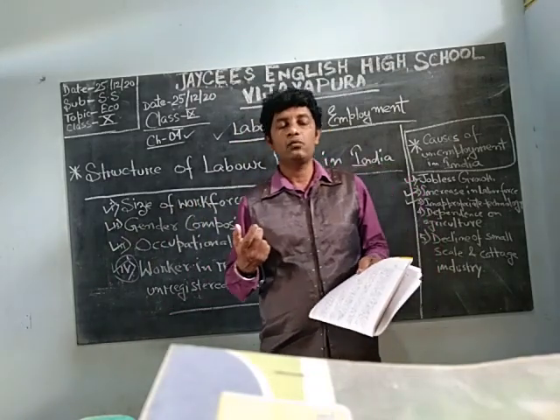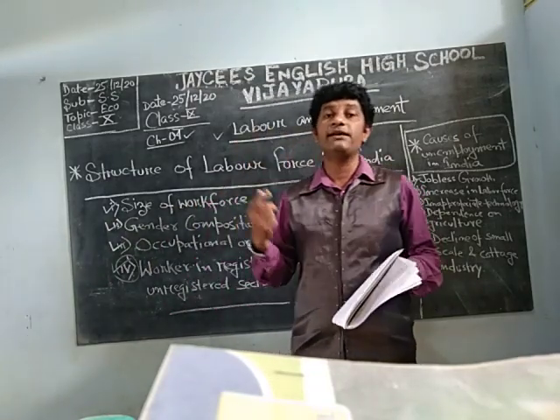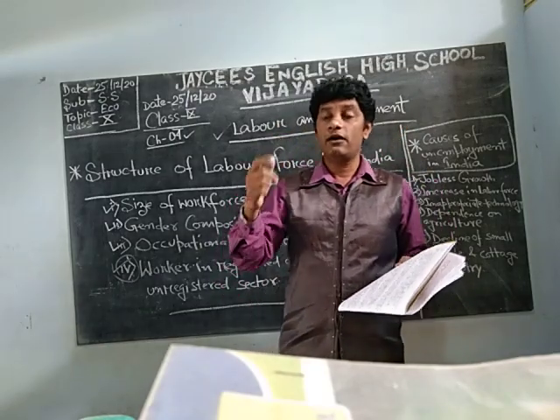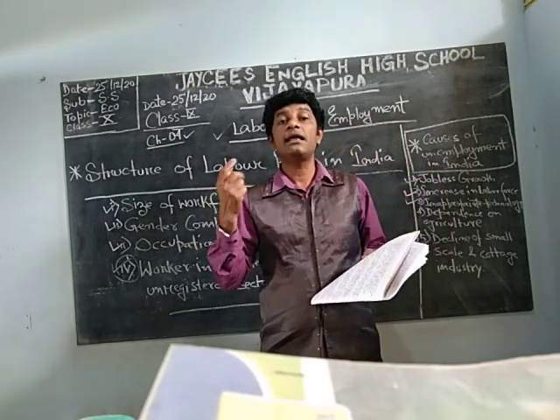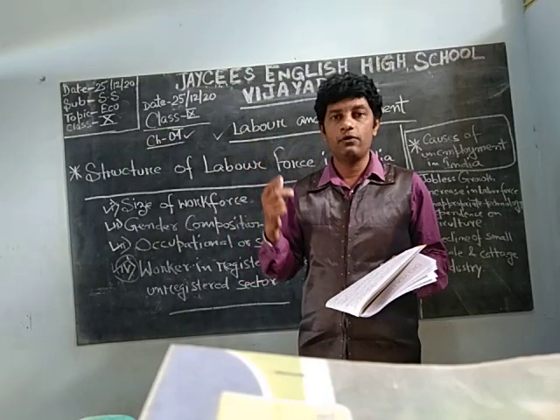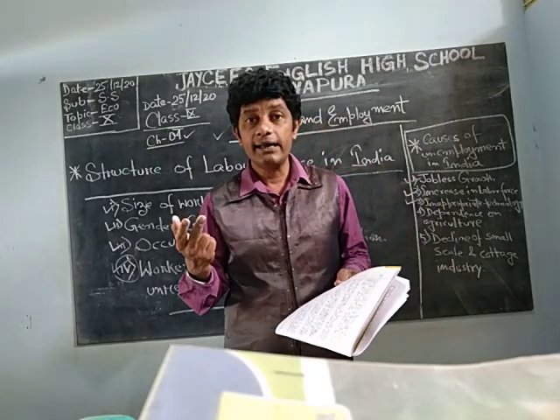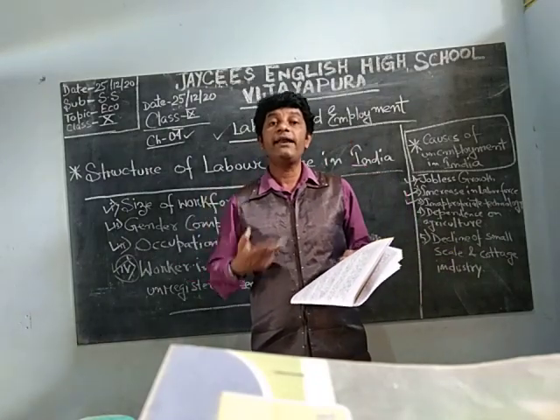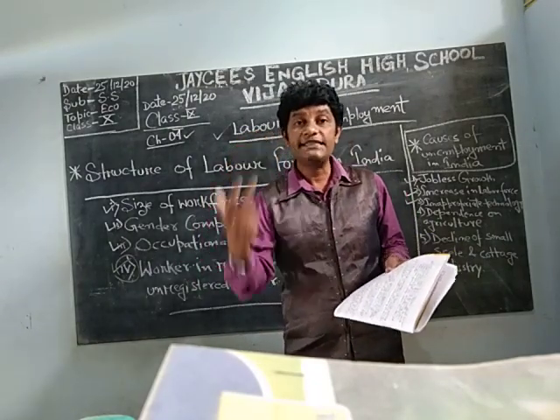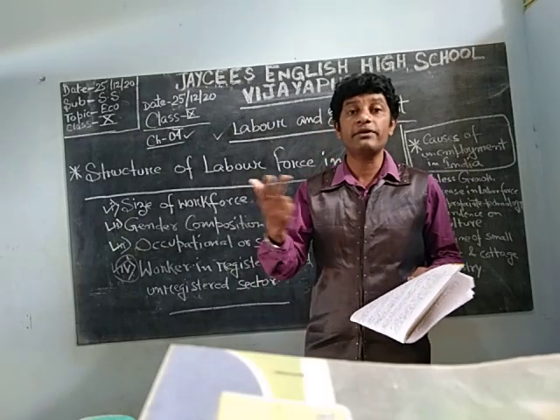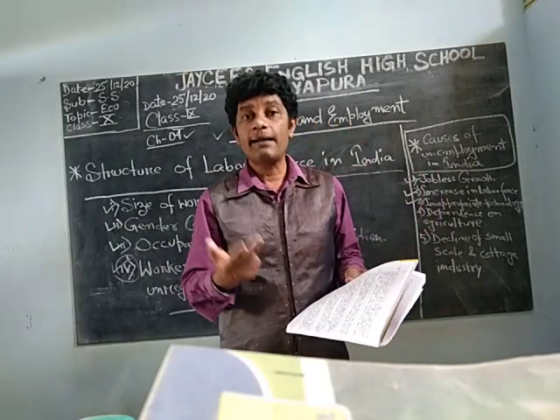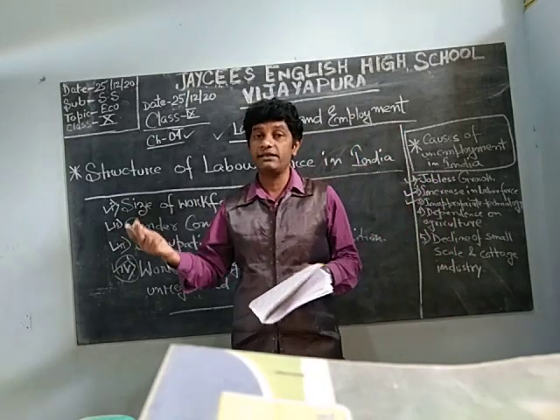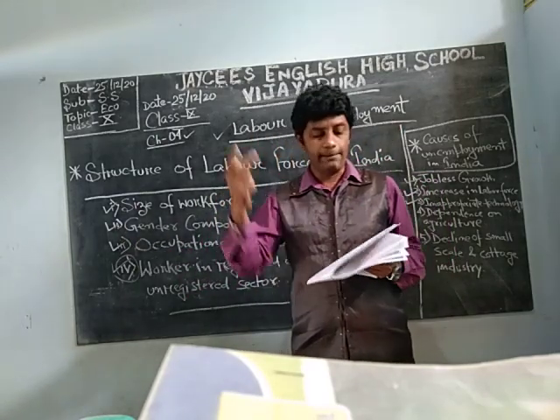Suppose previously we used the jute rope to tie something. Nowadays the synthetic rope has come, which is very cheap compared with the jute. So those persons who are working for the small scale industry or cottage industry are being deprived.